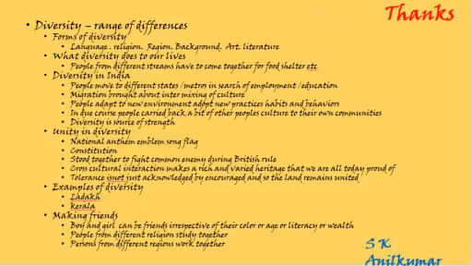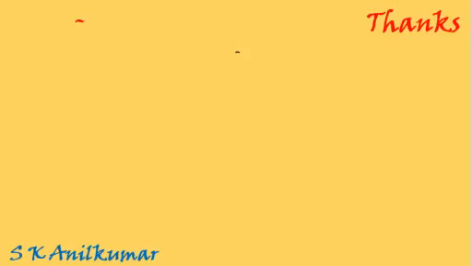Unity in diversity. So we have seen diversity means the range of differences. There are different forms of diversity. Diversity does different things to our lives. It can separate people. It can bring people together. It can help us have a rich and varied culture. Diversity in India is due to different reasons, but still people stood together even during British times. Unity in diversity is possible because we all, the Indians, have the same respect for the national anthem, national emblem, national song, national flag, constitution, etc. Examples of diversity are Ladakh and Kerala, two different extremes, and it is possible to make friends and be friends and live together.